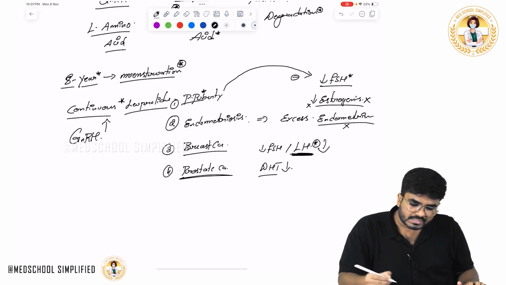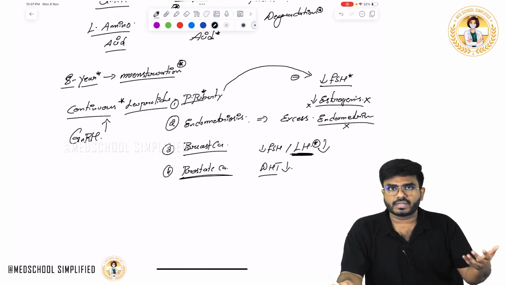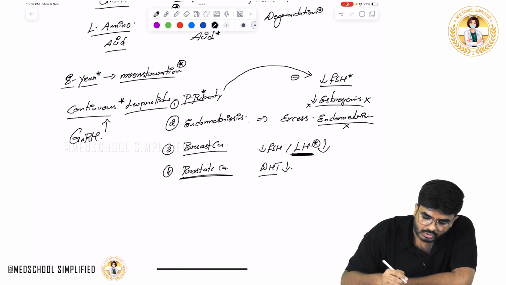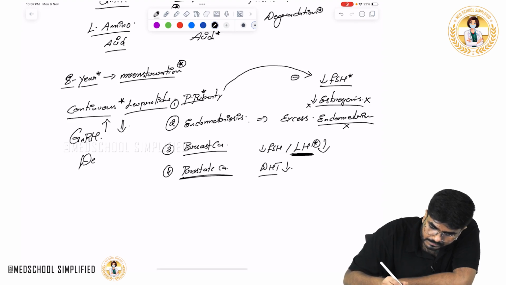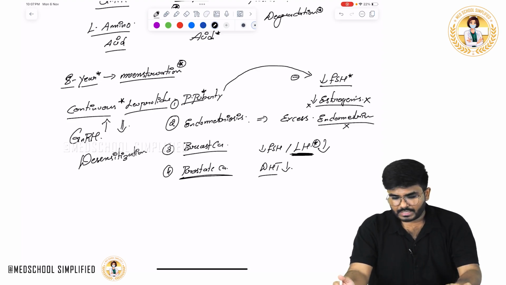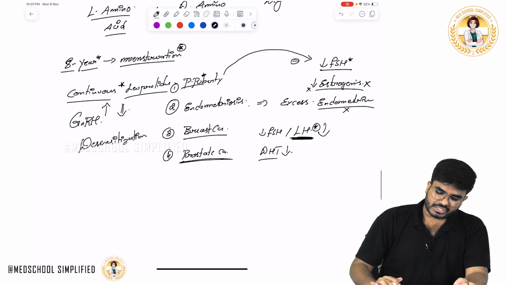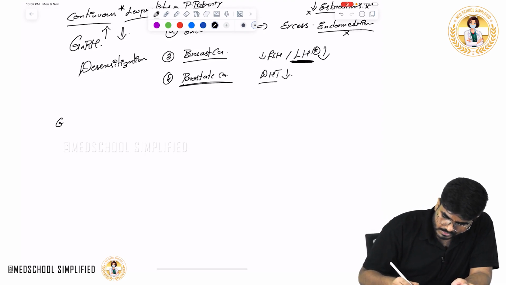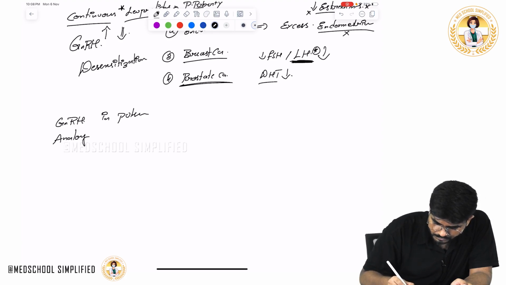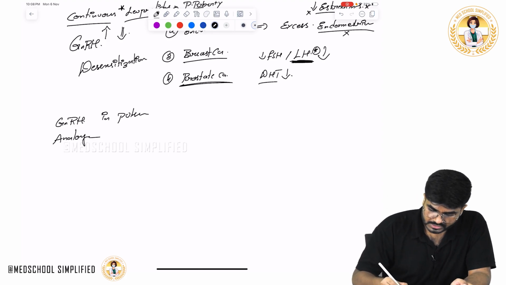GnRH analogs, one example is leuprolide, nafarelin, goserelin, buserelin, so many drugs are there. Okay, so this is the point which I want you to know. If you give continuous dose, that will cause a desensitization. What we are doing is the desensitization of the receptors. So FSH, LH go down. Now, in which conditions can we use it in pulsatile doses? GnRH in pulses, or GnRH analogs, I should say.